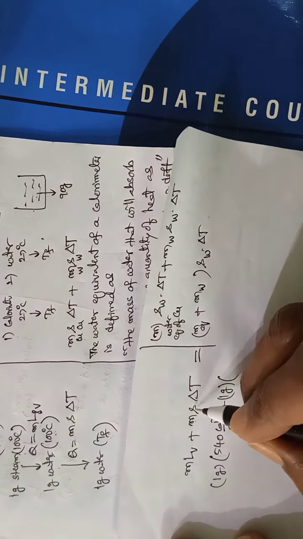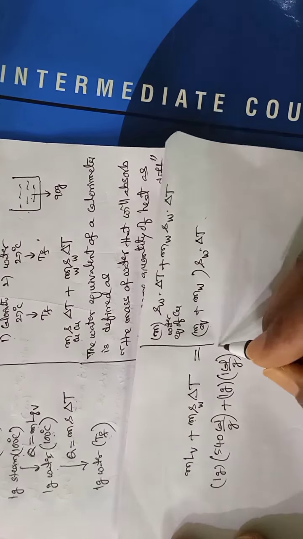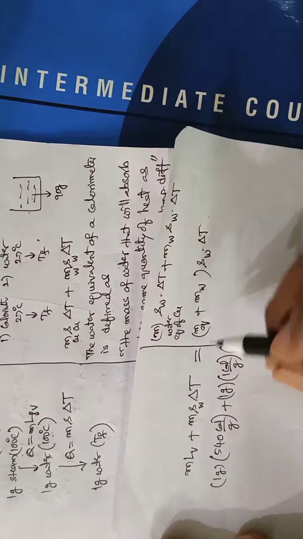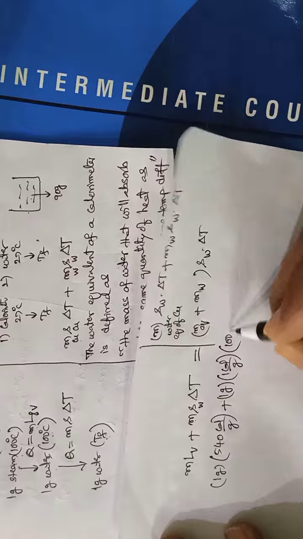Here the mass is 1 gram of steam. The steam's latent heat value is 540 calories per gram. Mass of steam 1 gram. Its specific heat 1 calorie per gram. Temperature difference 100 to T_f. So 100 minus T_f.